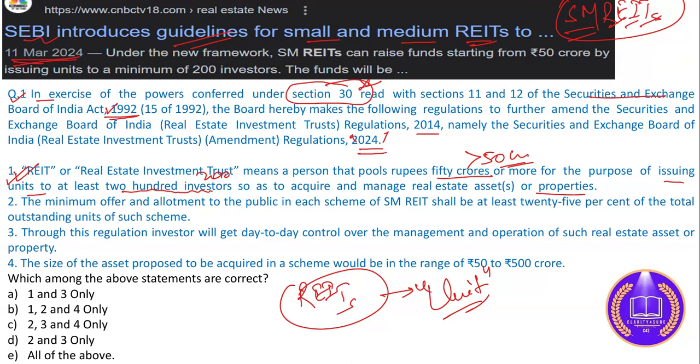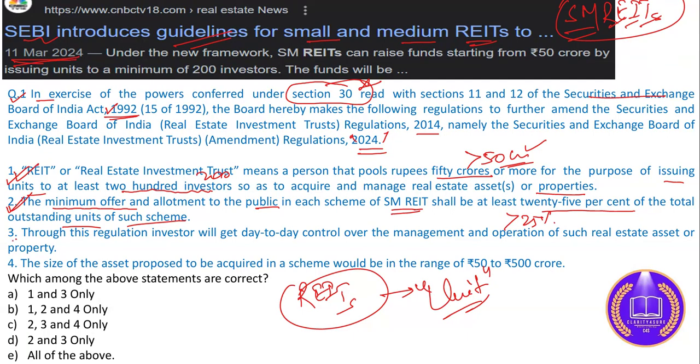So in a real estate investment trust, they have to pool at least 50 crore of money from 200 investors. The first option is correct. Let's move on to another statement. The minimum offer and allotment to the public in each such scheme of SM REIT shall be at least 25% of the total outstanding units of such scheme. So the minimum allotment should be at least 25%. This statement is also correct.